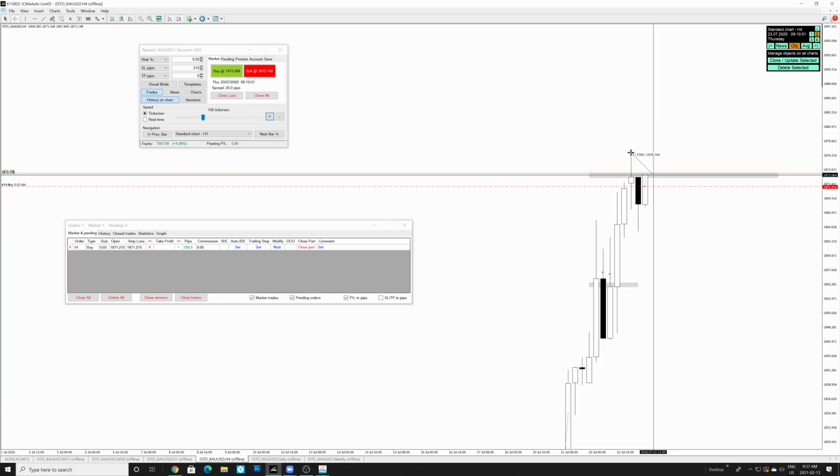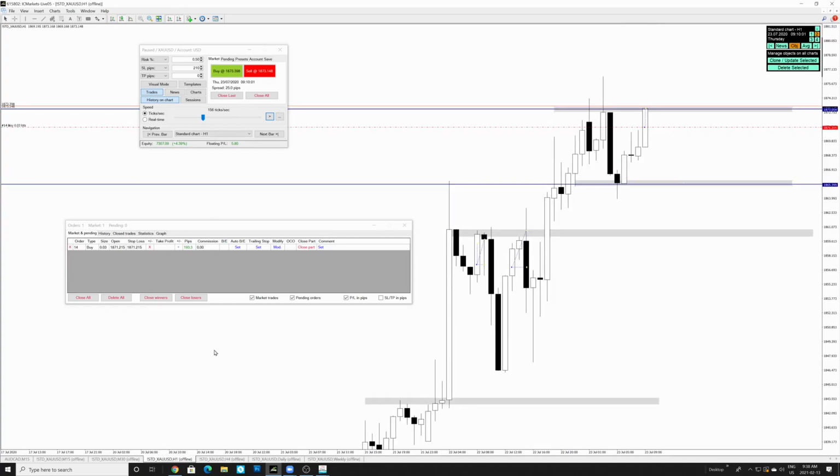But we need some sort of a confirmation on the smaller time frame. And the kind of confirmation we need on a smaller time frame is that we need at least a 1 hour candle to close bullish or a 30-minute candle to close bullish so that we can have a decent stop loss, below this candle or whatever the case is, right? So we need that confirmation here. So I guess we're going to need a 30-minute candle to close with.